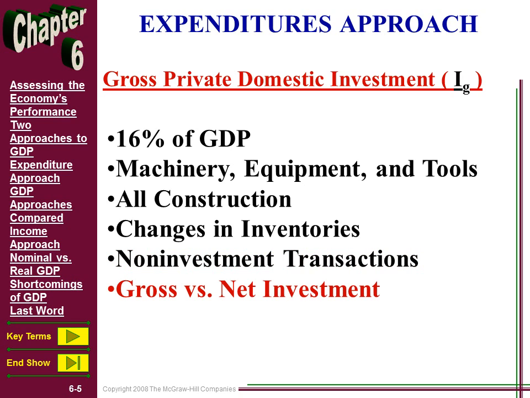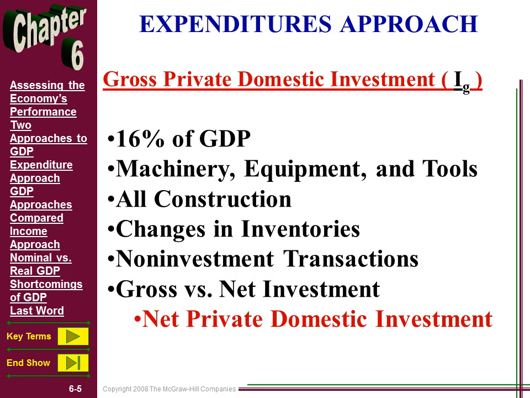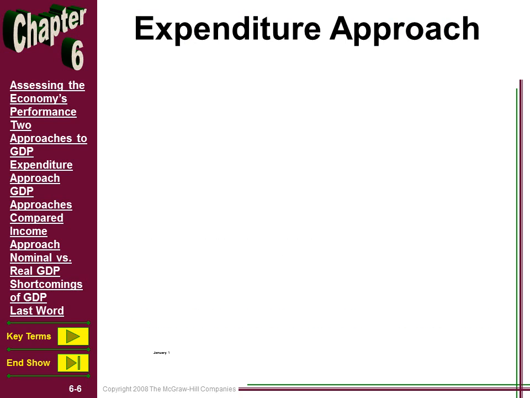Okay. Now this next slide is important. It harkens back to our study of the production possibility frontier, the production possibilities model. When we investigate a nation's capacity to produce, what we're going to do is measure what's called net private domestic investment.